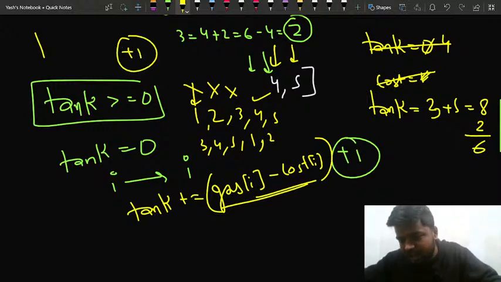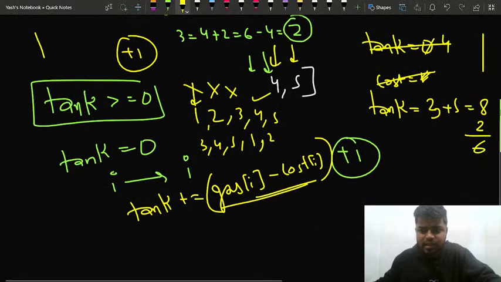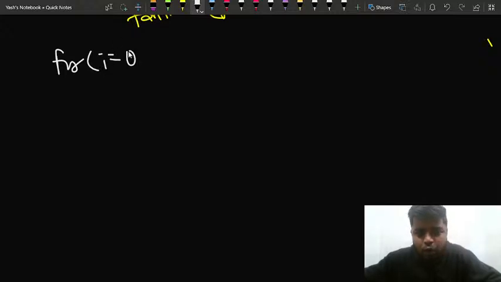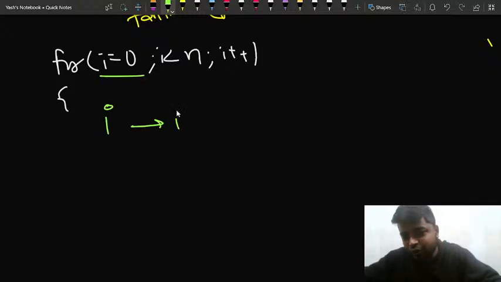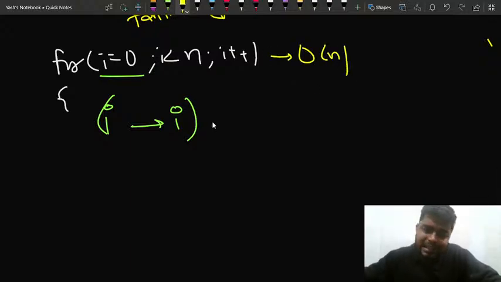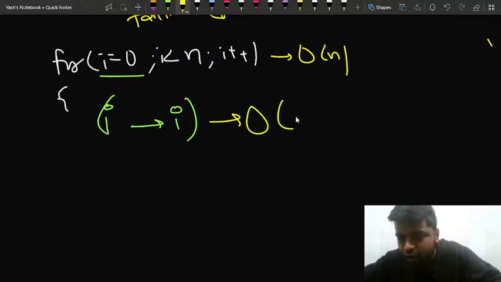So what I am saying is since you want to apply a greedy approach, right? So you start from all these stations, you check for all these stations, right? Basically you start i from 0, i is lesser than n, i plus plus, and you check for every station, right? From this particular ith station you check until you get back to the ith station, right? So you are checking for all the n stations and you are coming back, right? So this loop will also take order of n time.